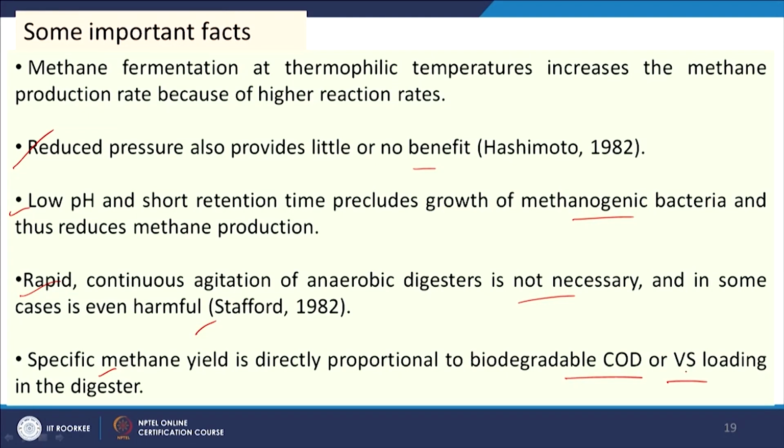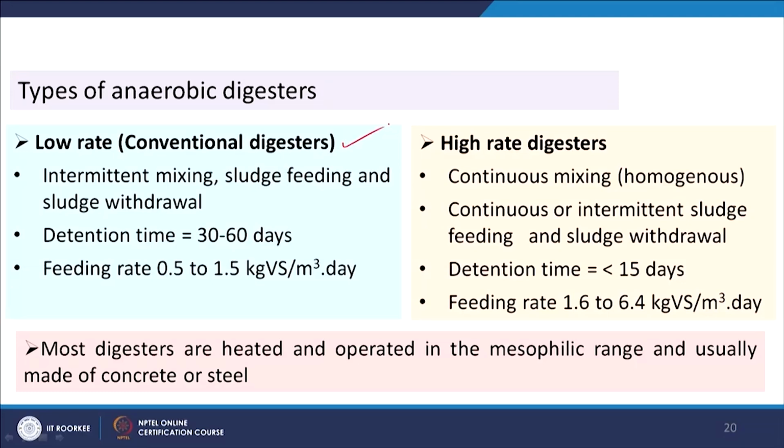So, these are some important facts related to anaerobic digestion reactions, and now we will see types of anaerobic digesters. There are two types of digesters, one is low rate and another is high rate. Low rate means retention time will be higher and high rate means retention time will be lower.